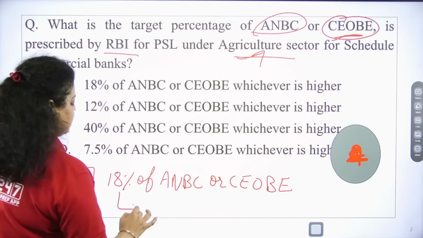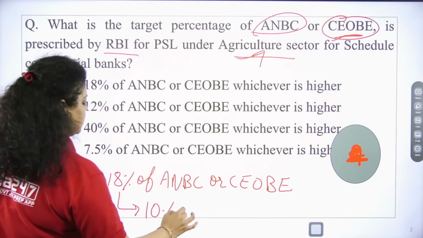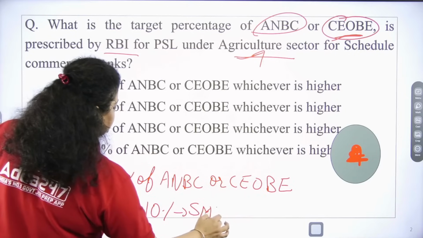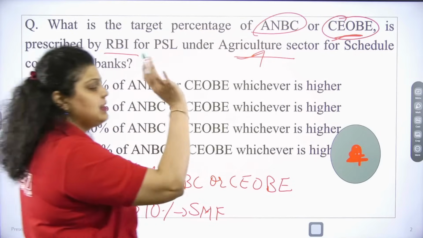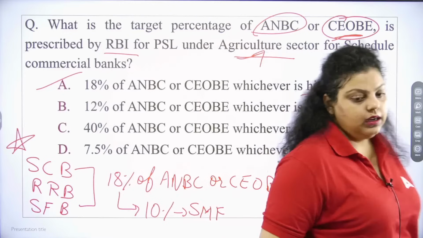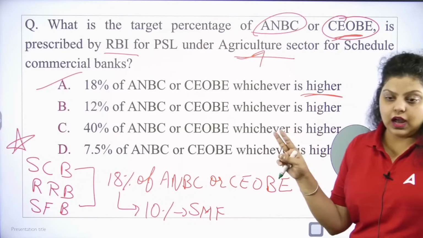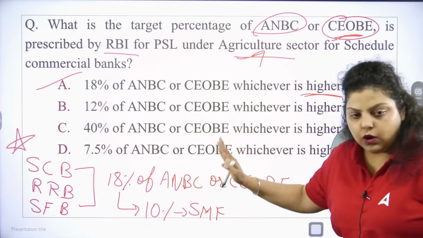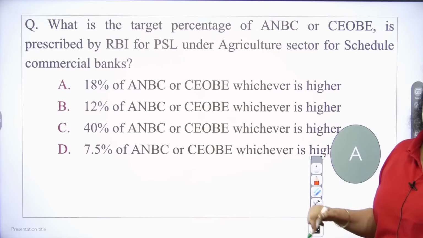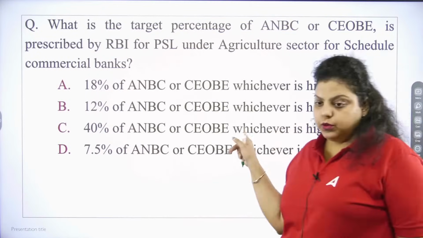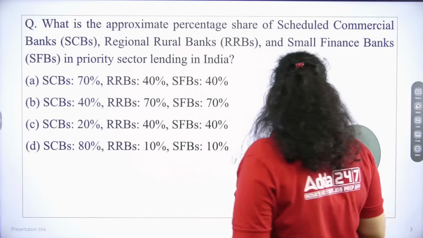And out of this 18%, 10% will go to small and marginal farmers. So the agriculture target is similar for all these three banks. The right answer will be 18%, whichever option is higher. For scheduled commercial banks, RRBs and small finance banks, they all have a similar target in case of agriculture.